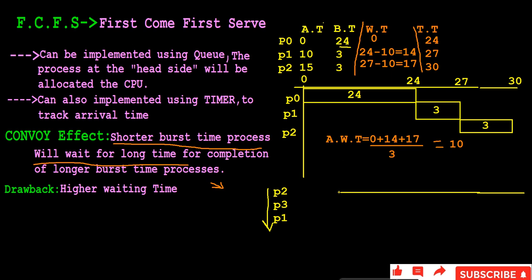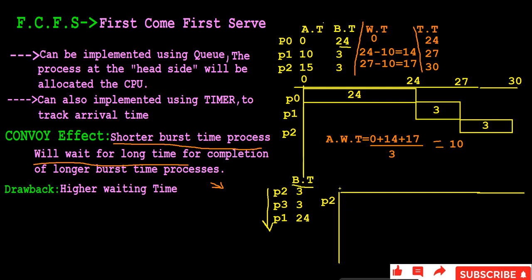P2 entered into the system first. So don't consider the arrival times here. Here we are considering only the order. So P2 entered into the system first. The burst times are the same as before: the burst time of P2 is 3, and for P1, 24 seconds.